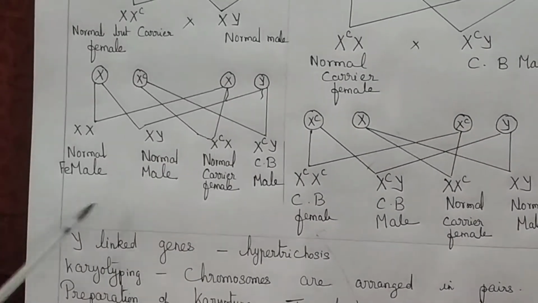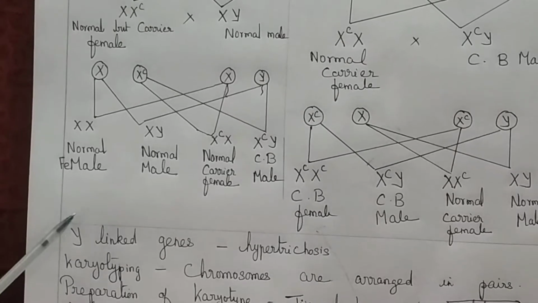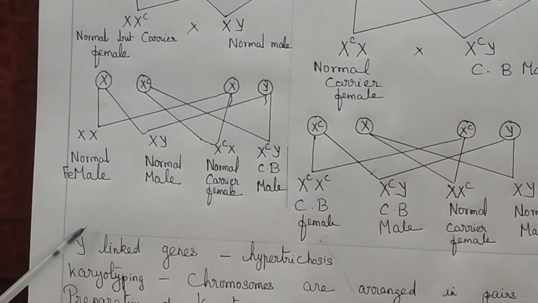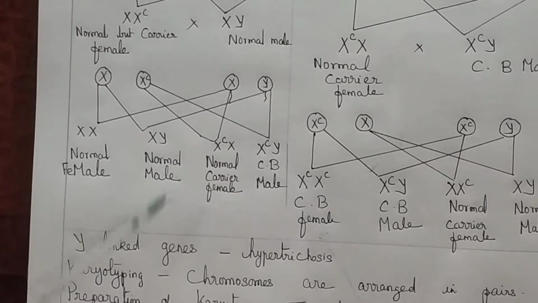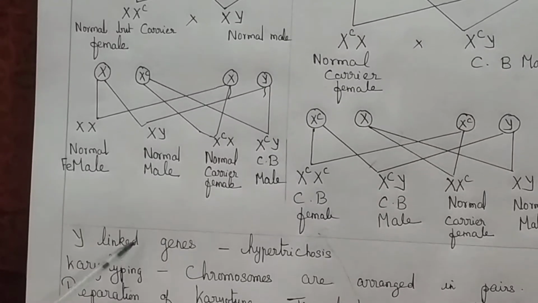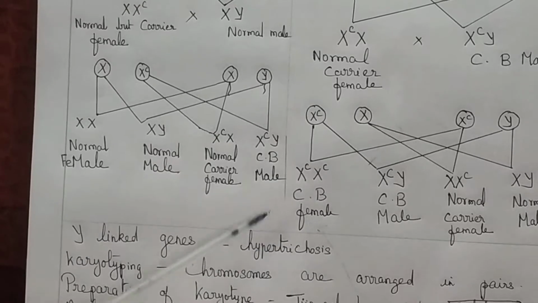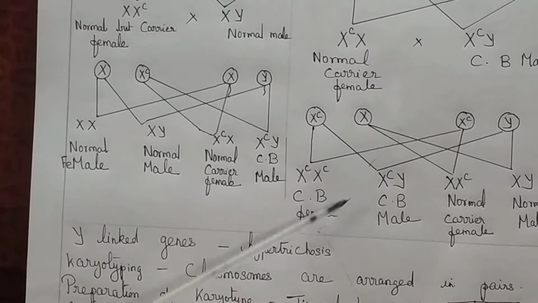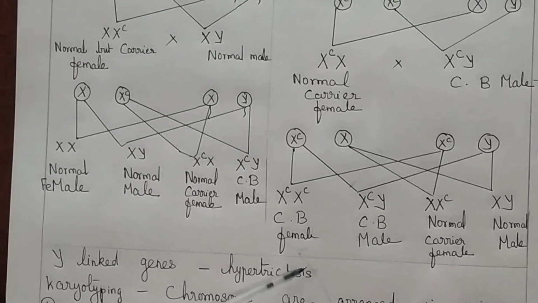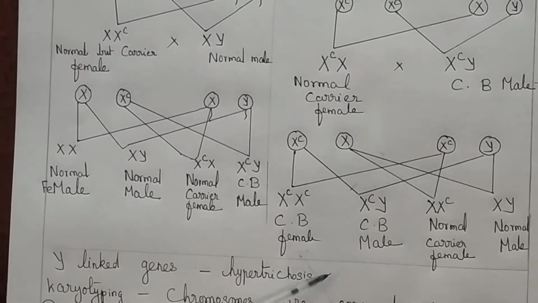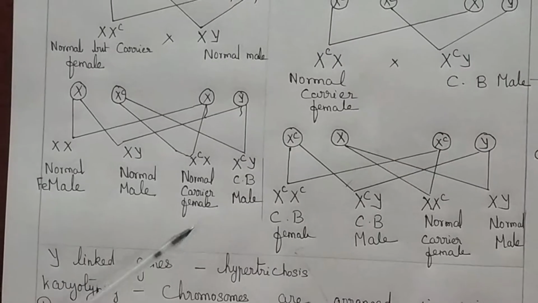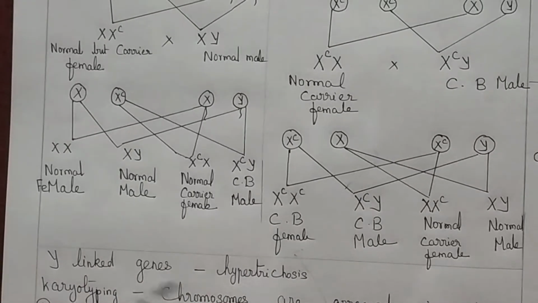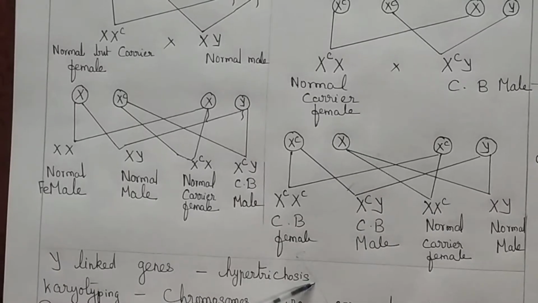Next, we'll study the Y-linked genes. The inheritance of the Y-linked genes is otherwise called Holandric genes. An example is hypertrichosis. Hypertrichosis is the development of hairs on the pinna at the back of the ears. This is Y-linked inheritance.